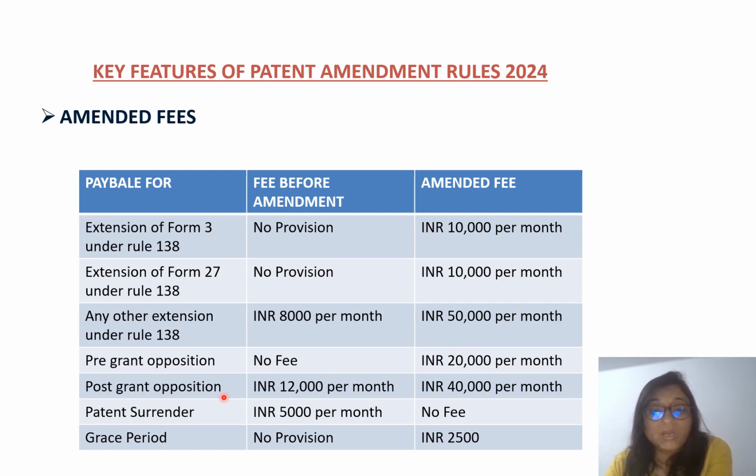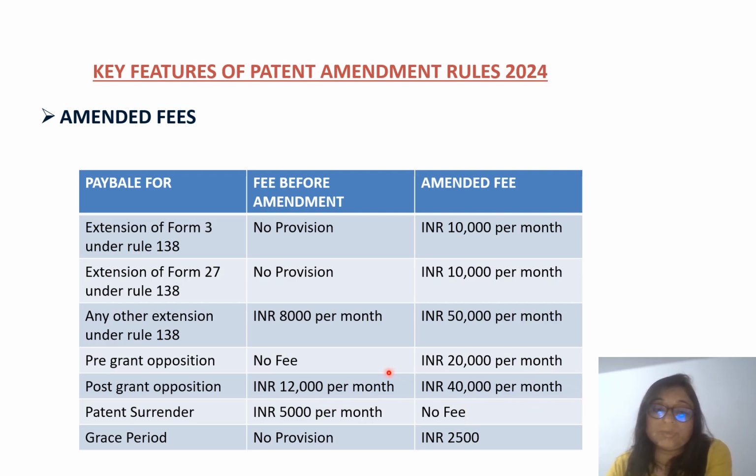Post-grant opposition, earlier it was only 12,000 per month, but now it is increased to 40,000 per month. In this case also, I think only genuine opposition will come now. I think this decision has been made to reduce the applications from pre-grant and post-grant, because if there is no fee, then obviously we think, if there is no fee, what do we lose, we just file the form and can file for the pre-grant opposition. Even in post-grant opposition there was a fee, but it was not very high, it was 12,000, but now it is 40,000.